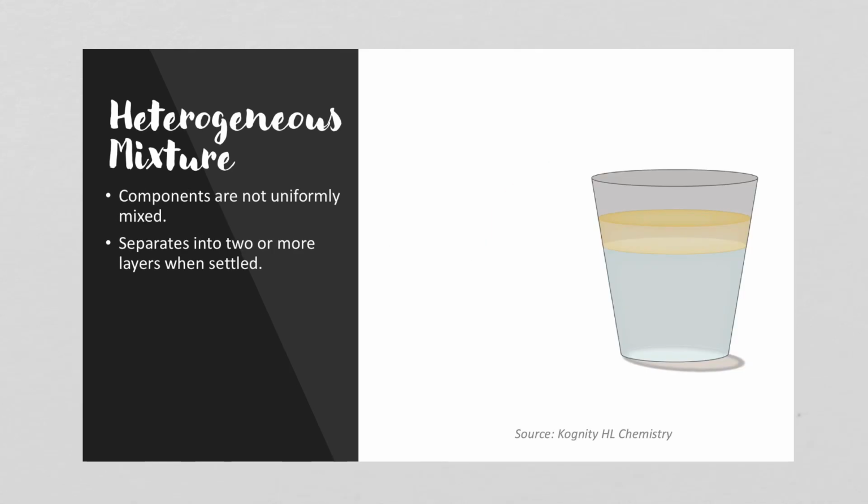Now, a heterogeneous mixture, the components are not uniformly mixed. So they could actually form layers, or you can see different particles mixed in the whole solution. So this is an example here of oil and water, but there are other types of mixtures like salt and pepper would be an example of another heterogeneous mixture.